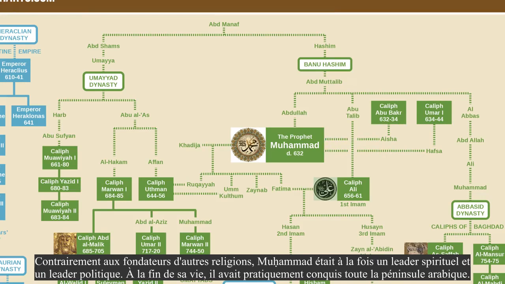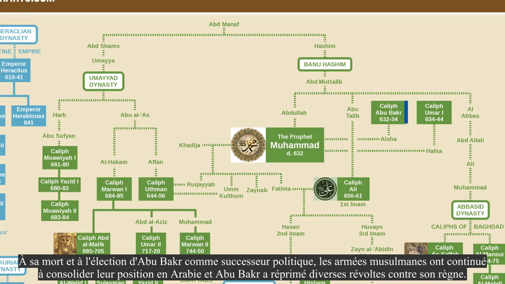Unlike the founders of other religions, Muhammad was both a spiritual and political leader. By the end of his life, he had basically conquered the entire Arabian Peninsula. When he died and Abu Bakr was elected as political successor, the Muslim armies went on to solidify their position in Arabia, and Abu Bakr put down various revolts against his rule.